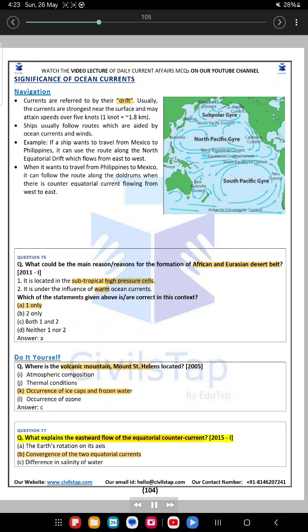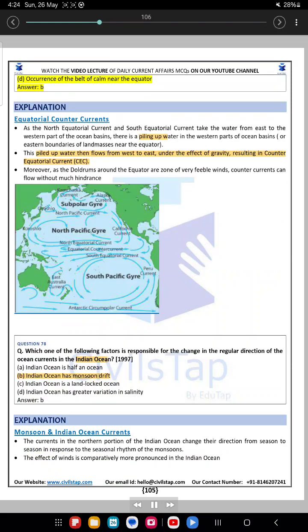Question 77. What explains the eastward flow of the equatorial countercurrent? A. The Earth's rotation on its axis. B. Convergence of the two equatorial currents. C. Difference in salinity of water. D. Occurrence of the belt of calm near the equator. Answer B. Explanation. Equatorial countercurrents.